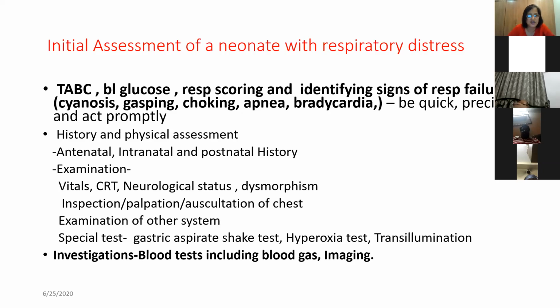So check the CRT, the neurological status, dysmorphism, and of course, in the thoracic examination, you should see for inspection. You should look for a scaphoid abdomen. If you get a scaphoid abdomen, think of CDH. Thoracic abnormalities, as we were seeing, thoracic dystrophies or skeletal dysplasias, you can see, and also inspection of the respiratory system.